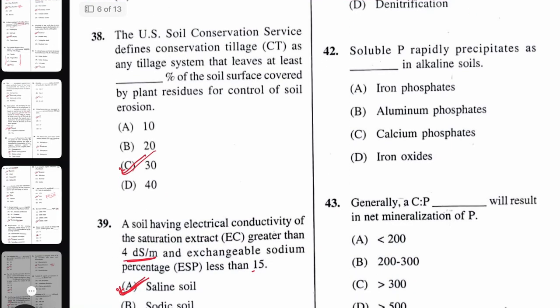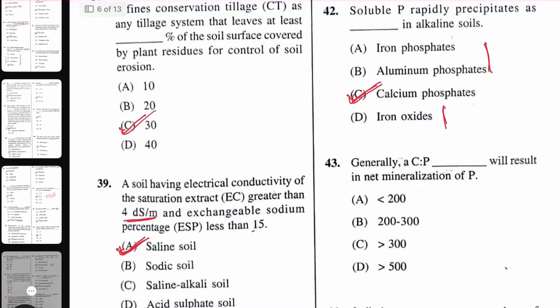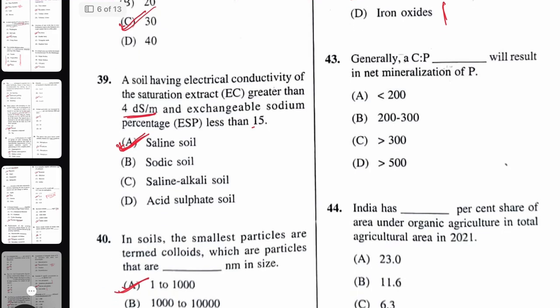Soluble phosphorus rapidly precipitates as dash in alkaline soil. In alkaline soil, soluble phosphorus precipitates as calcium phosphate or magnesium phosphate. In acidic soil, it is iron phosphate and aluminum phosphate. But in saline or alkaline soil, it is calcium phosphate or magnesium phosphate. Generally, a C:P ratio of dash will result in net mineralization of phosphorus. Net mineralization happens when it is less than 200:1.